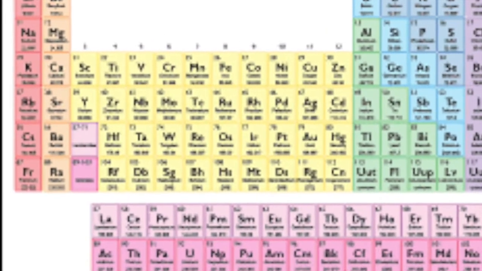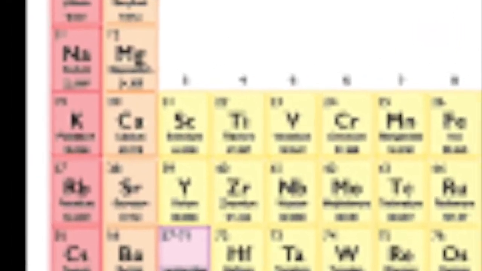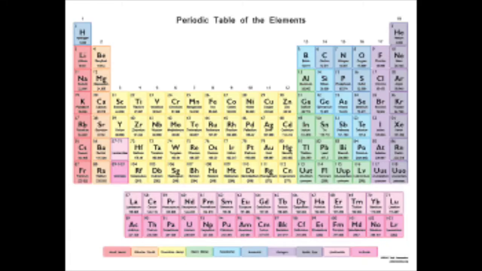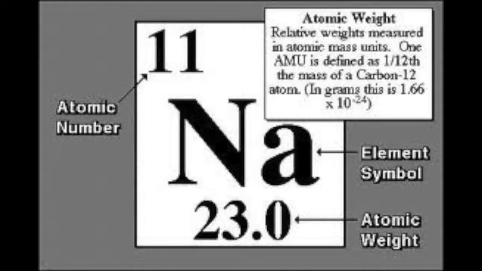Now notice the table. Look at each element box and tell me they're all the same. What I mean by that is look at the mass number and atomic number. The atomic number, by which the table is organized, is different. So is its mass number, since each element is, well, different.